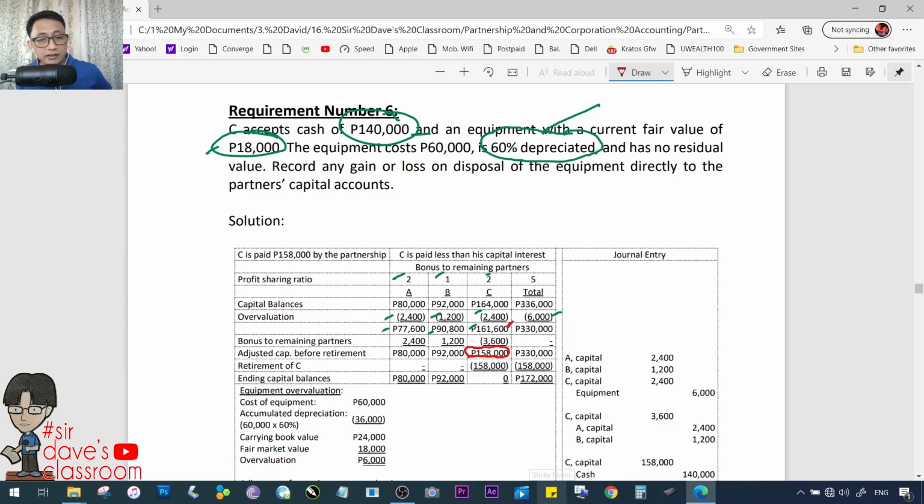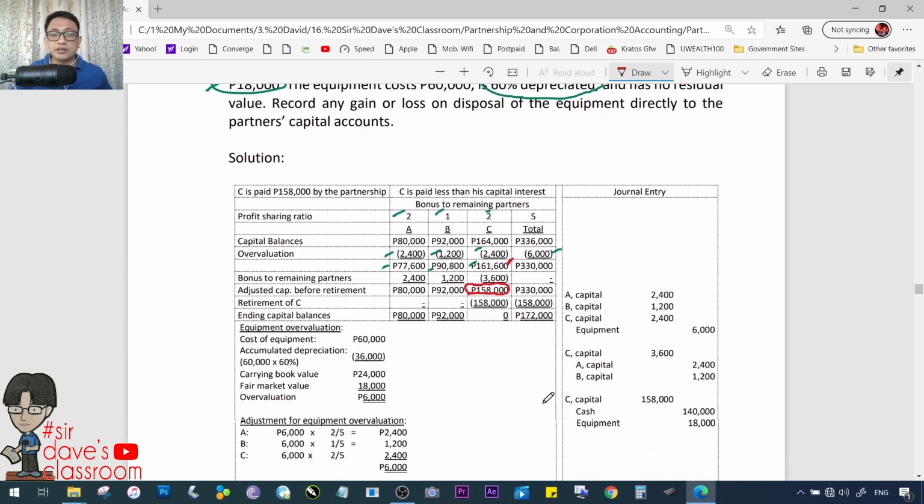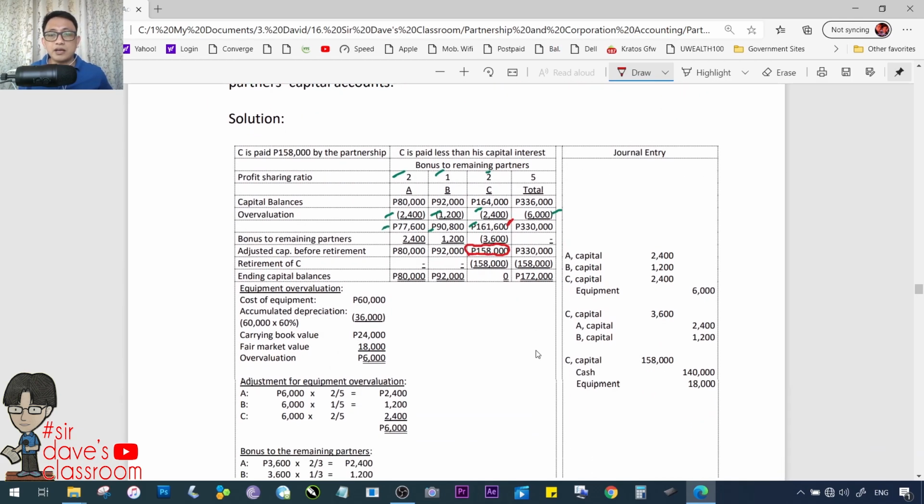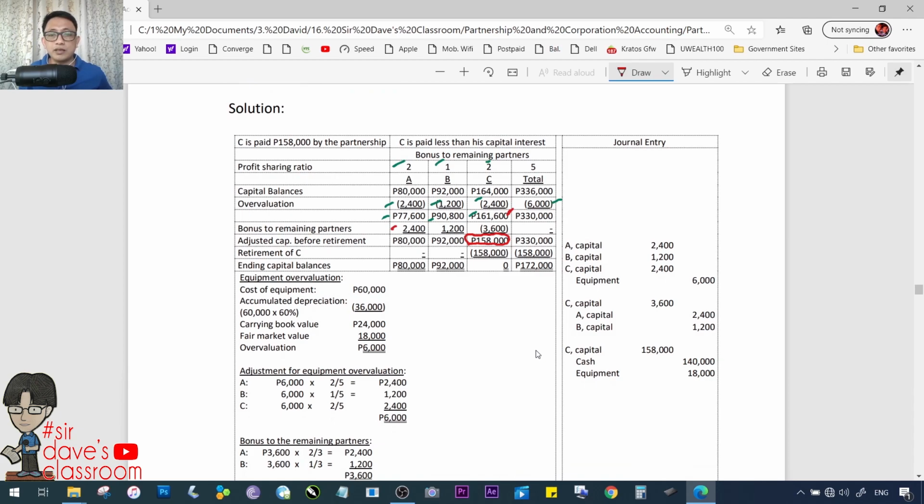Paano yan? Yung kanyang updated balance ay 161,600. Again, he is being paid an amount lesser than his capital interest. Lesser by how much? 3,800. Ano mangyayari? Bonus yon to the remaining partners. Kaya paghahatian nilang dalawa using this ratio, 2:1. Okay? 2, 4, and 1, 2 are correct figures. So to update, A and B, 80 and 92,000 respectively.